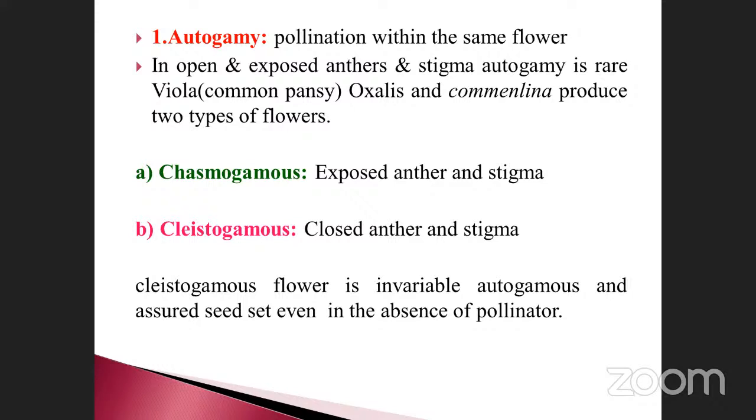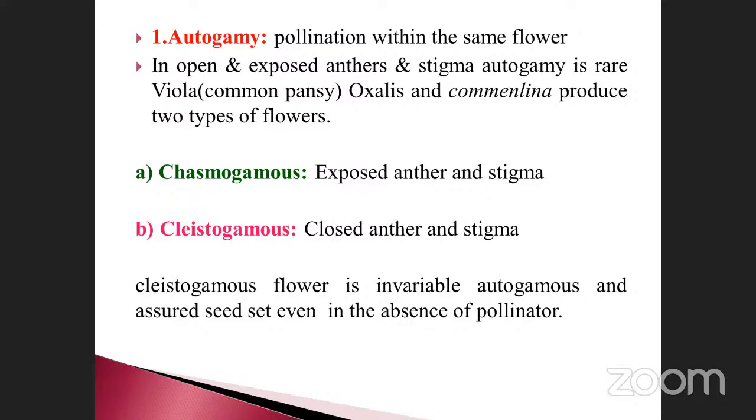Chasmogamous, which is very important, has exposed anther and stigma, so it is open in nature and cross-pollination is easily possible. And cleistogamous has closed anther and stigma, which is nothing but the bud condition.